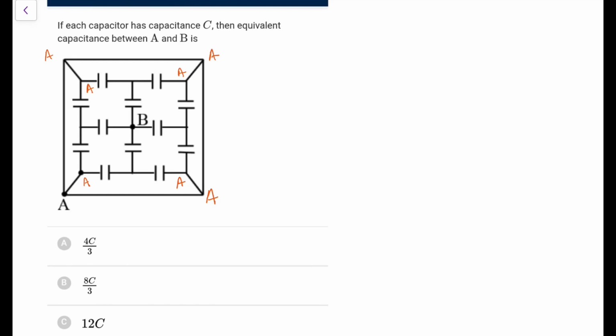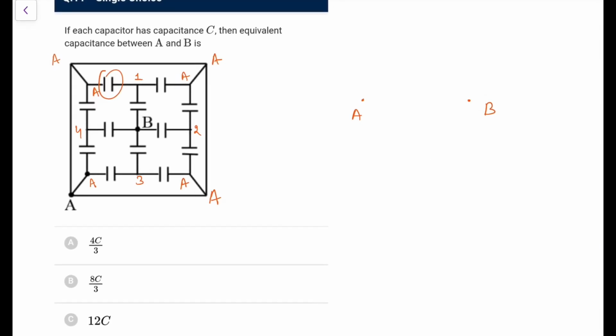So what are between A and B, now you have to redraw this whole thing. Let's call it point 1, call it 2, call it 3, call it 4. So let me redraw between A and B. Let me start with 1.